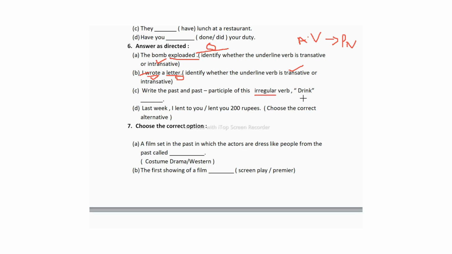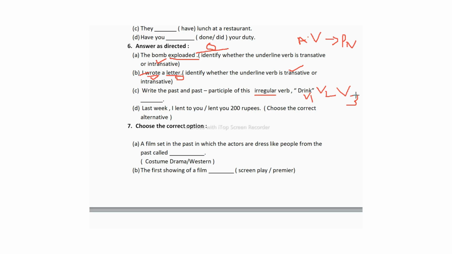This is drink, V1; we have to write V2 and V3. The V2 of drink is drank, D-R-A-N-K, and the V3 is drunk, D-R-U-N-K.